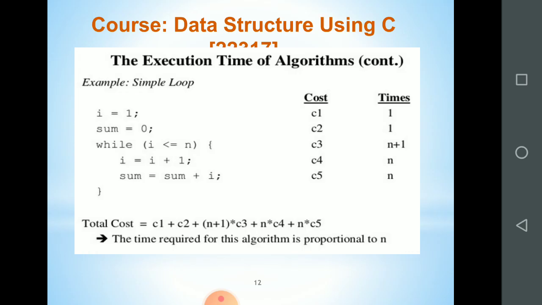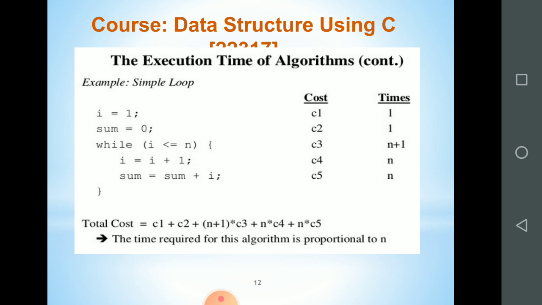Third example is of simple loop statement. Okay, look at this. Normally, when there are simple statements, the time complexity is constant. It is 1 unit of time required. On all the statements, that means assignment statements, the time complexity is 1 unit of time.